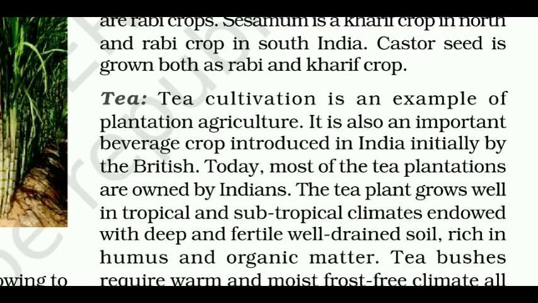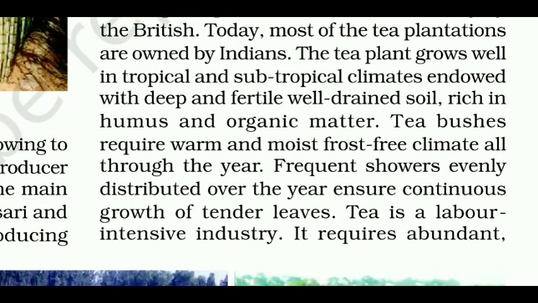The next is tea. Tea cultivation is an example of plantation agriculture. It is also an important beverage crop introduced in India initially by the British. Today, most of the tea plantations are owned by Indians. The tea plant grows well in tropical and subtropical climates endowed with deep and fertile, well-drained soil rich in humus and organic matter. Tea bushes require warm and moist, frost-free climate all through the year. Frequent showers evenly distributed over the year ensure continuous growth of tender leaves.